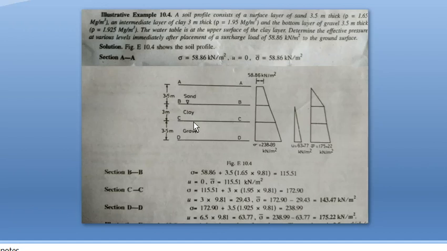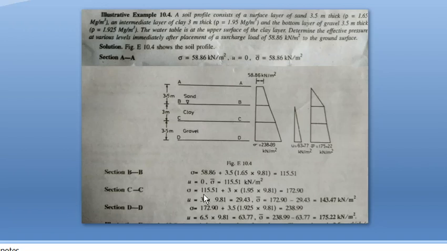Then at section CC, the total pressure is 3.5 into 1.65 into 9.8 plus 3 into 1.95 into 9.8, with the 58.86 added, and the answer is 172.